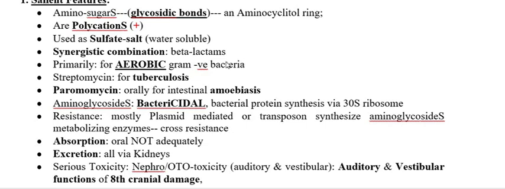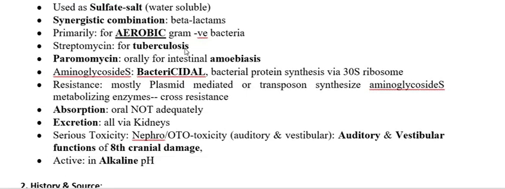This group acts mainly against gram-negative bacteria, which should be aerobic, not against the anaerobes. This group also acts against tuberculosis. One of the antibiotics that belongs to this group is paromomycin. Paromomycin is usually used for the therapy of intestinal amoebiasis.